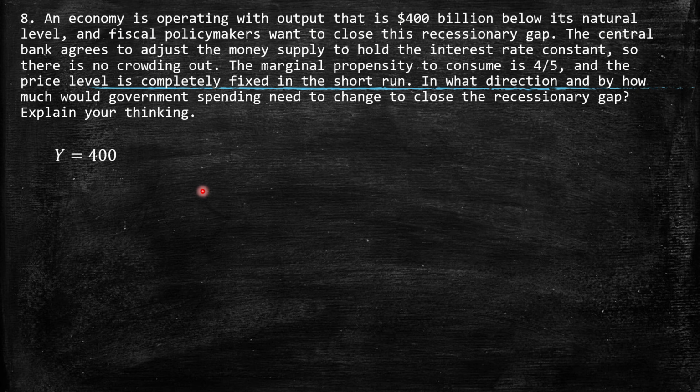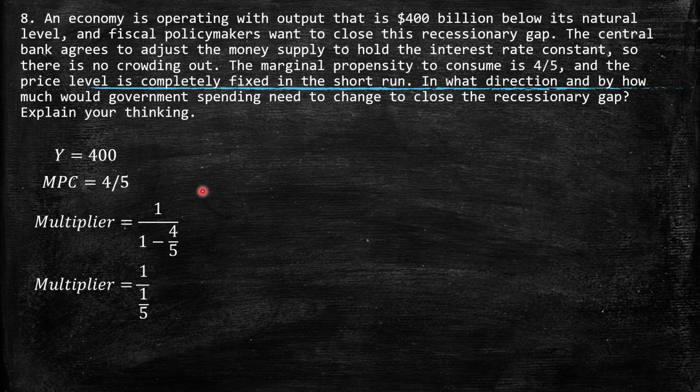Explain your thinking. Well, we know that here we have a gap of 400 billion. We know that the marginal propensity to consume is 4/5. Then we're going to find the value of the multiplier. Solving for that, we have that the multiplier is exactly equal to 5. Then we need to find the change in government spending. We need to close the gap, and the gap is 400.